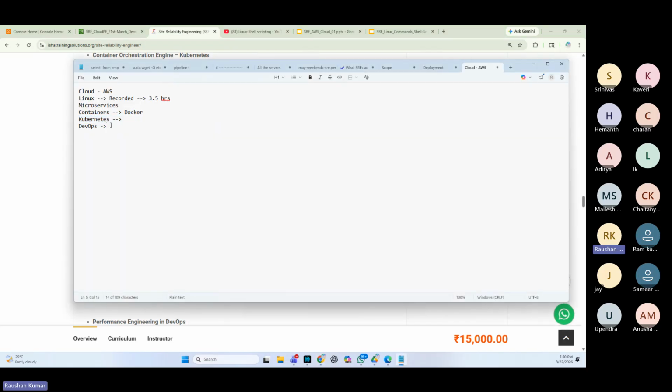Then we talk about DevOps. We talk about Jenkins here, the CI/CD pipeline. I'm going to create a pipeline for you using a Jenkinsfile.